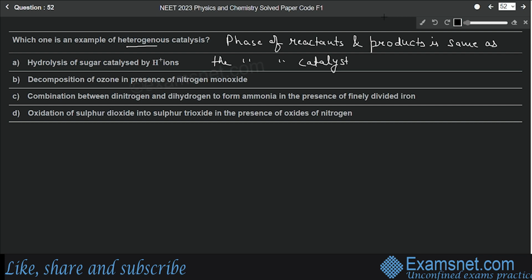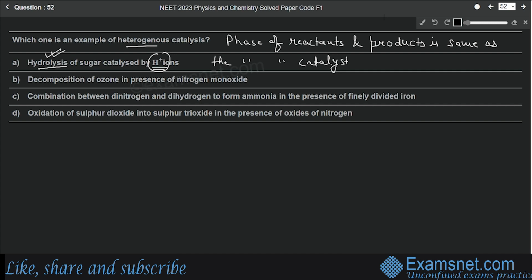So let's see one by one. The first option is hydrolysis of sugar catalyzed by H+ ions. We know that hydrolysis takes place in the aqueous medium, so the reactants and products will be in aqueous medium, and the H+ ion is the catalyst here. As you can see, this is an ion, and ions are found in aqueous solutions.